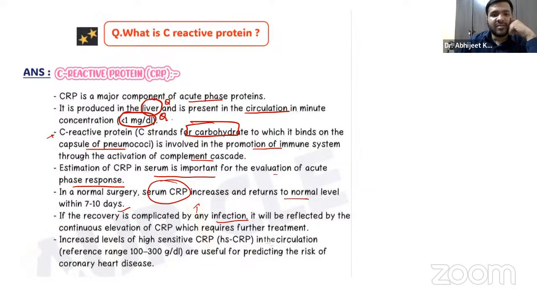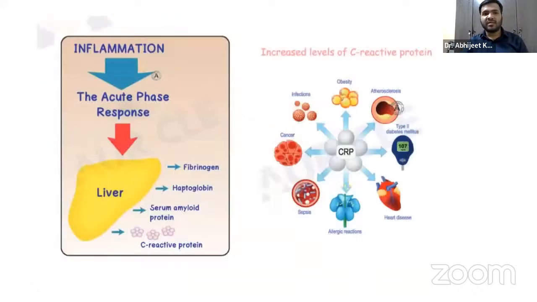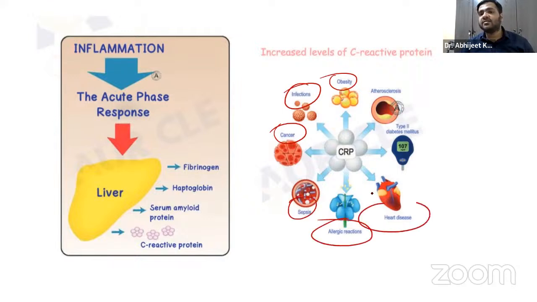Remember, from the increased levels we can also predict the risk of coronary heart disease. Increased levels of C-reactive protein can be seen in obesity, infections, cancer, sepsis, allergic reactions, heart diseases, type 2 diabetes mellitus, and atherosclerosis, where the vessel walls are complicated by plaque formation.